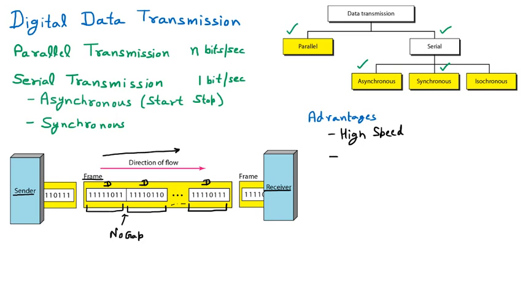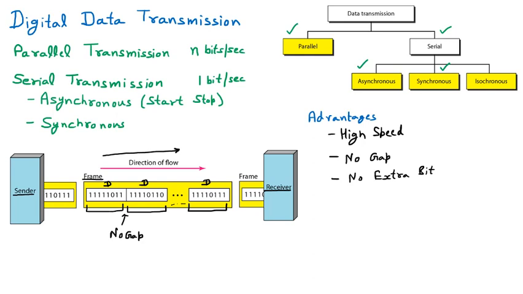And we know that there is no gap. No gap means you don't have to wait. Just like on a keyboard, I send you hello and you are waiting for when the next message will come. No, I keep on typing very fast. So that is the advantage. No gap. There is no start and stop bit, just like in asynchronous transmission. So obviously there is no extra bit. No extra bit means no overhead. So these are the advantages of synchronous communication.